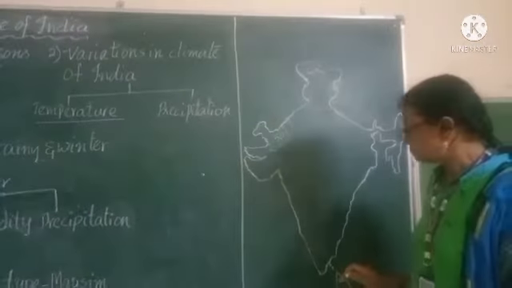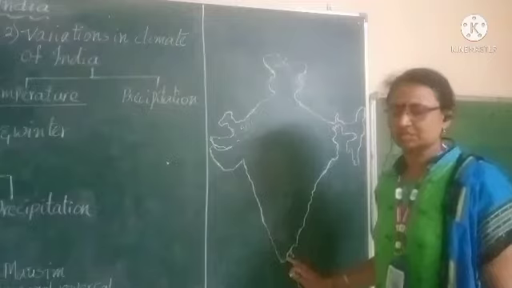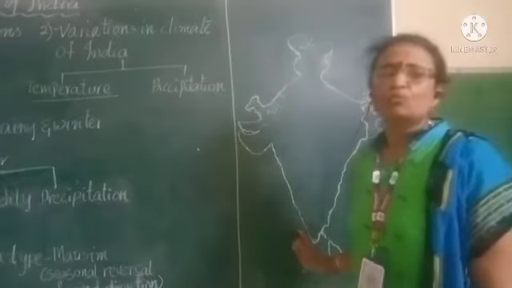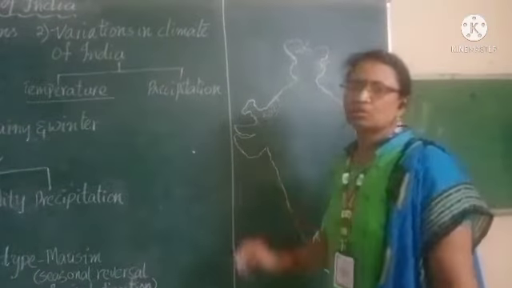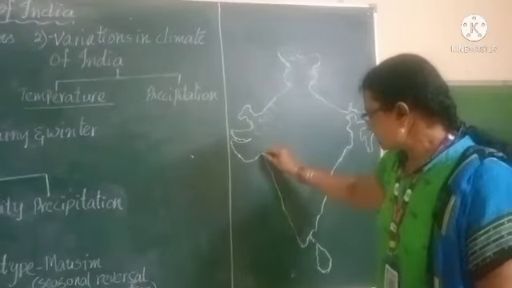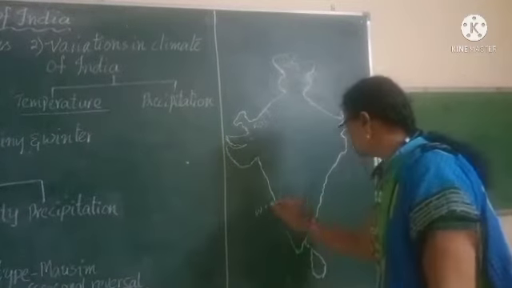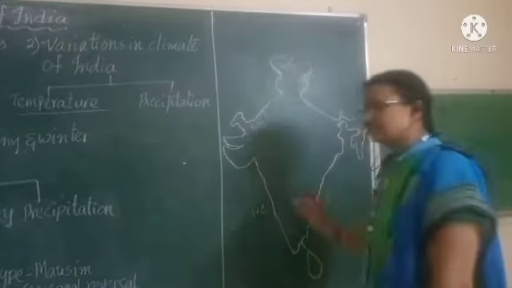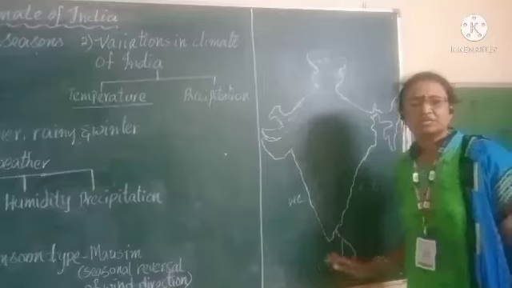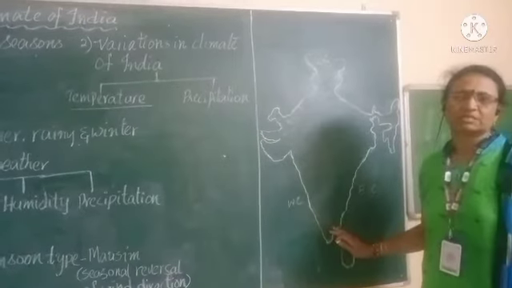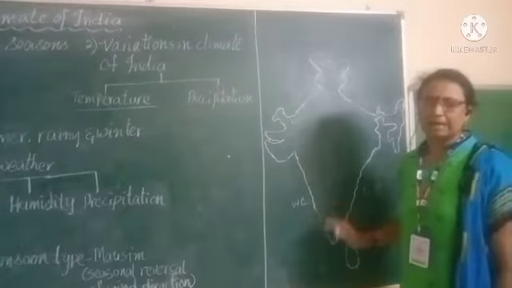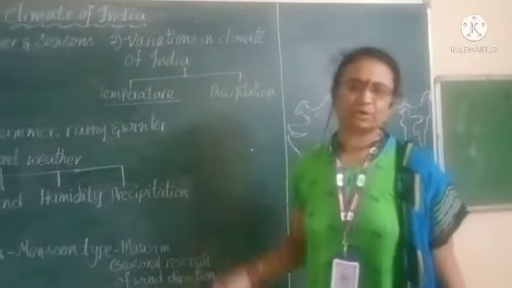Apart from this, the temperature of coastal regions. Especially in the coastal regions, the summer temperatures will be between 40 and 45 degrees Celsius. What are the coastal regions of India? We have two coastal regions, the western coast and the eastern coast. Whichever coast it may be, the temperature varies from 40 to 45 degrees, which is high because of the sea effect on the land. That we will learn in detail in the next part of the lesson.